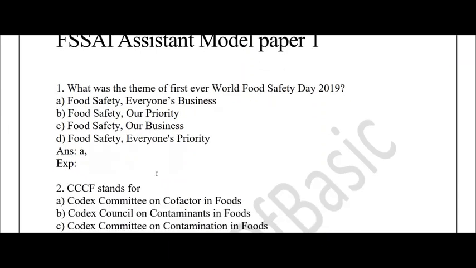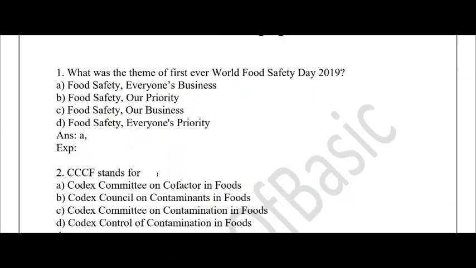Please remember this. In the examination, the full forms and abbreviations are asked in larger numbers, because in last year's question paper also there were two questions on abbreviations. So it is important to know all the important abbreviations with respect to FSSAI.